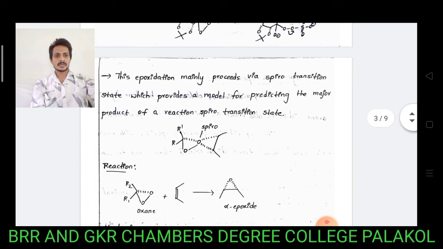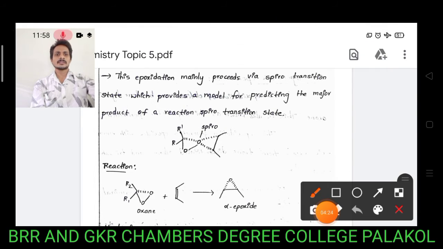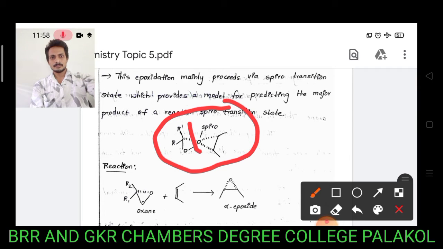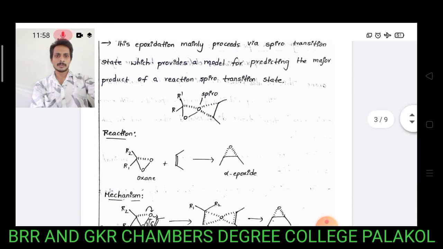The olefin system treated with dioxirane gives the corresponding alpha epoxides by following this type of transition state, by formation of spiro compounds, where the oxygen atom is present at the spiro position.